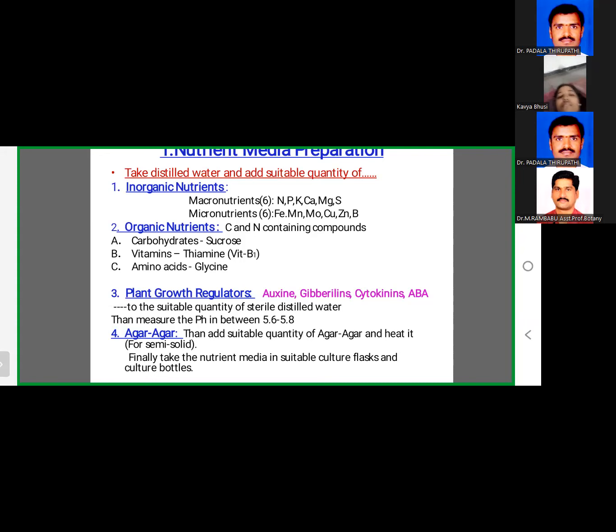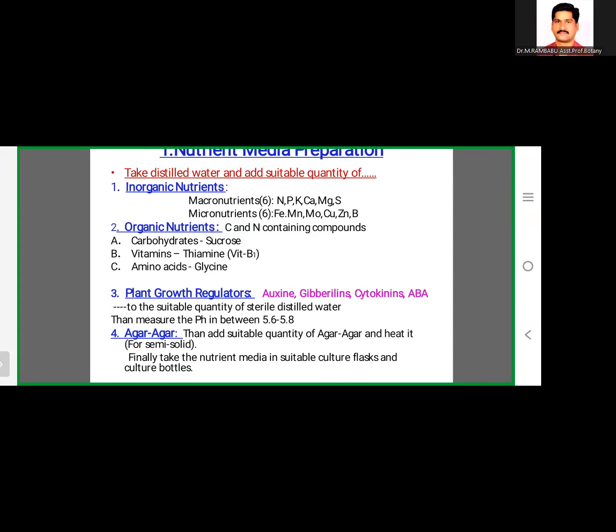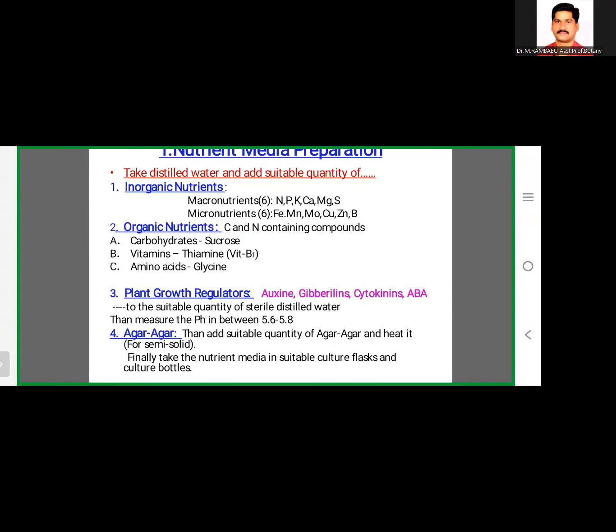So agar-agar is a powder-like substance. If we add this agar to the liquid media, it will automatically be converted to semi-solidified media. So for semi-solidification, agar-agar must be added. Then the pH must be measured between 5.6 and 5.8. The pH level is also very important. If the media is acidic or basic, it will not be considered.